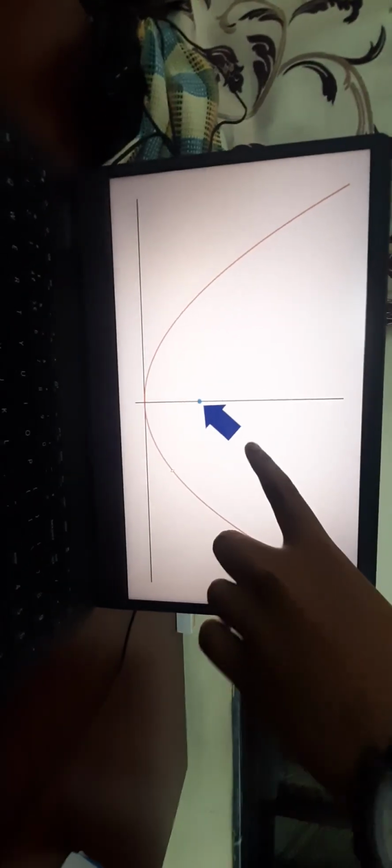Now we'll move on to parabolas. So the property of a parabola is that this is going to be the focus, and if a light ray is sent through the focus, it will be reflected parallel to the y-axis. Now if light rays are sent parallel to the y-axis, they will converge onto the focus. Now if we rotate this around, we can see that this same concept is used in antennas.